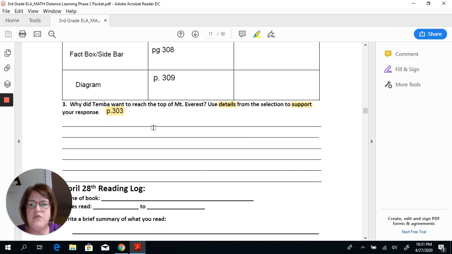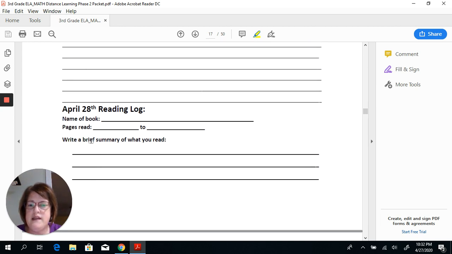Okay. And then number 3, why did Tenzing want to reach the top of Mount Everest? Use details from the selection to support your response. I would write Tenzing wanted to reach the top of Mount Everest to blank, or he wanted to because blank. So make sure that you use information from the text to support your answer. Then, of course, you will write a brief summary or just a couple of sentences telling the main parts of what you read today.